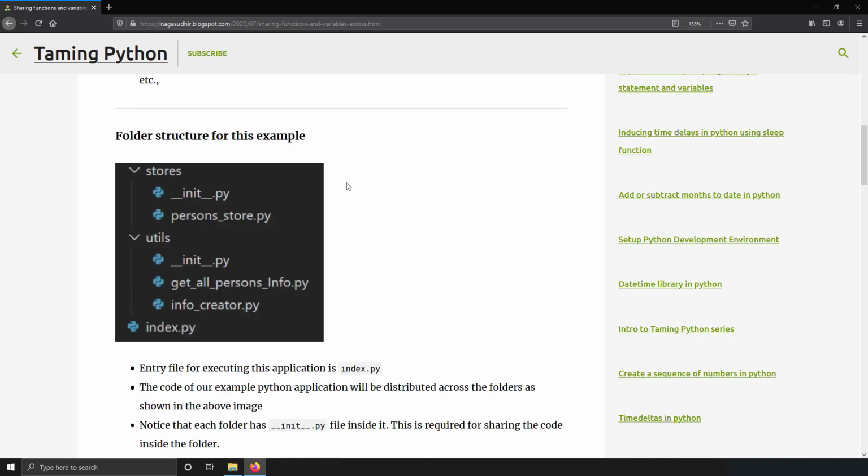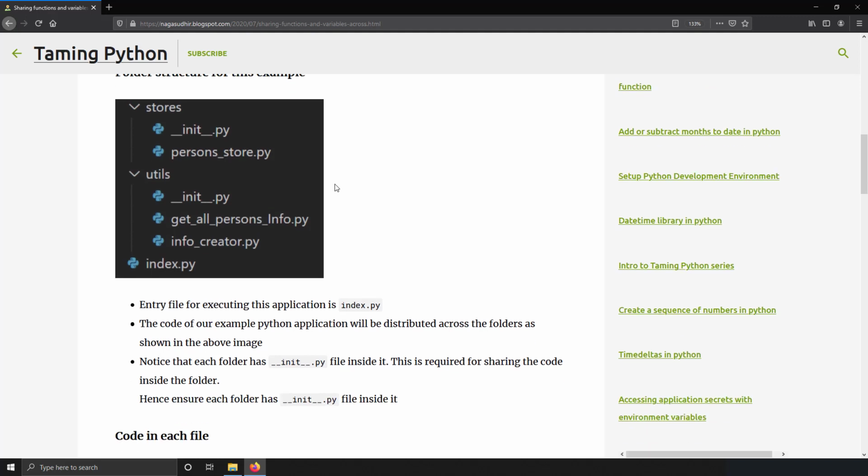In this example, I will share the code between multiple files. That means I will run a single file, index.py, but the code will be spread across multiple files. I have to create a folder structure something like this for this example. Okay, let's get started with coding.